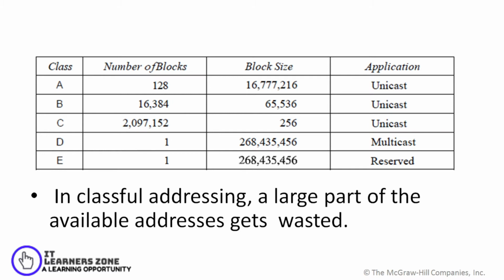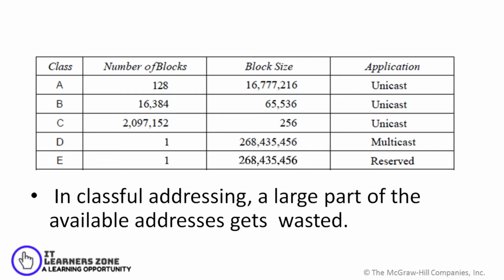As you can see here, the number of addresses in class A, B, C, D, E: in class A, the number of blocks which can be formed is 128, whereas the number of hosts, or the block size, would be 16,777,216. And all this is basically used for unicast routing. Unicast means you will be targeting one receiver machine and sending the packet to that one receiver, whereas multicast means you are sending the packet to multiple nodes connected in a network.